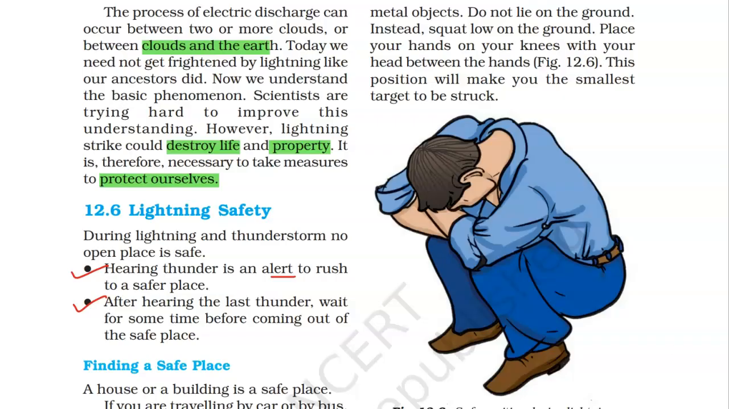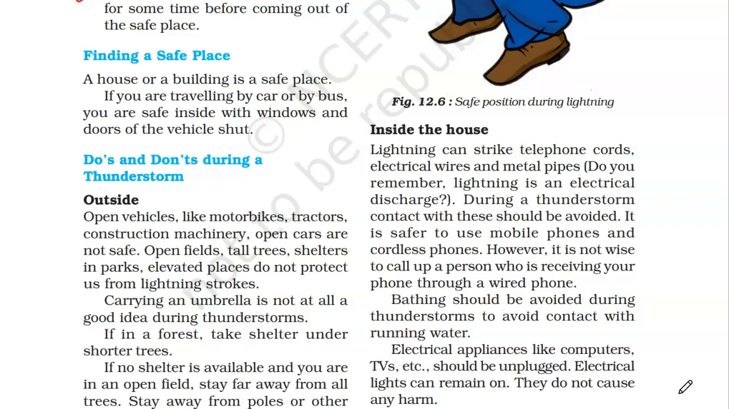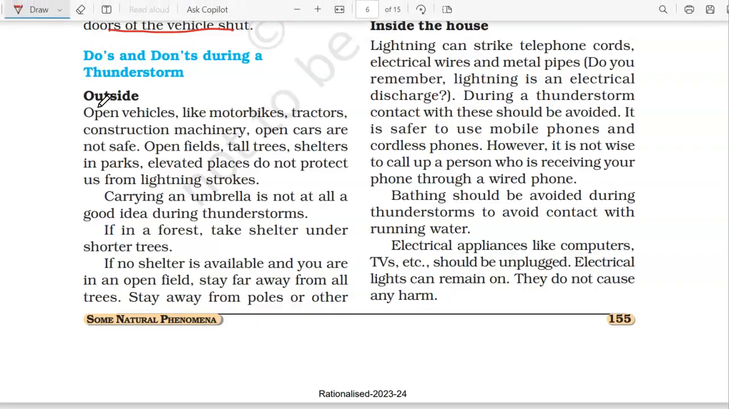Now what kind of safe place should we look for? A house or a building is a safe place, because nowadays houses and buildings come with a lightning conductor. If you're traveling by a car or a bus, you are safe inside with the windows and doors of the vehicle shut. What are the do's and don'ts during a thunderstorm? There are do's and don'ts when you are outside and when you are inside. Let us first see what they are when you are outside.